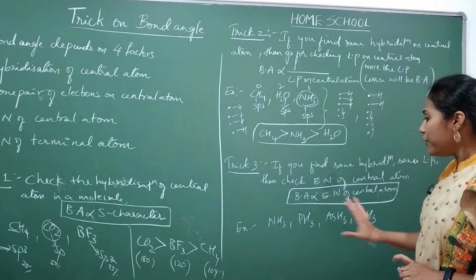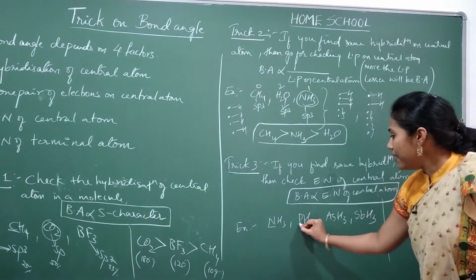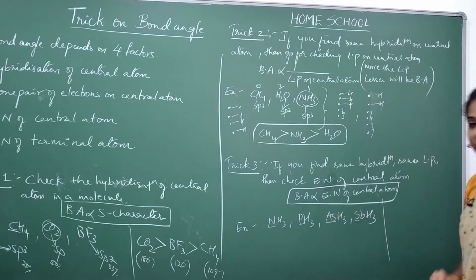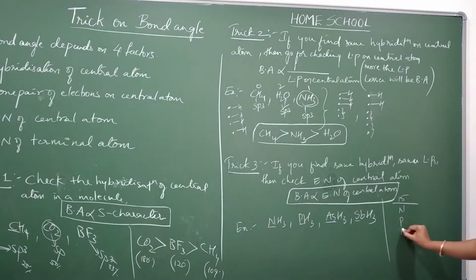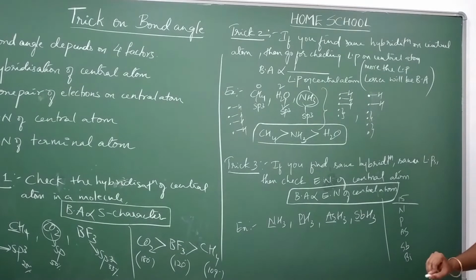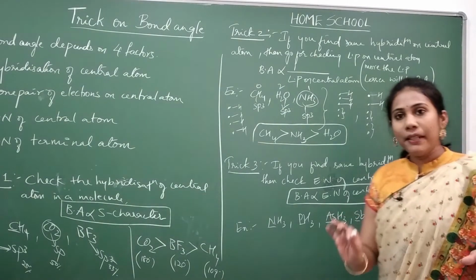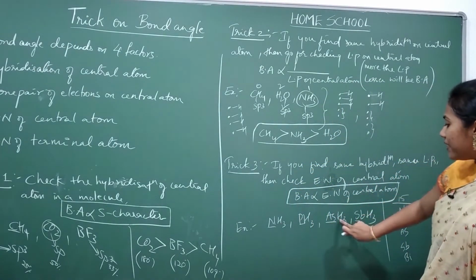When you check their hybridization, did you observe all the central atoms? All the central atoms come in a single group, 15th group elements: nitrogen, phosphorus, arsenic, antimony, bismuth. So all these central elements have 5 valence electrons, and they are associated with 3 hydrogens.